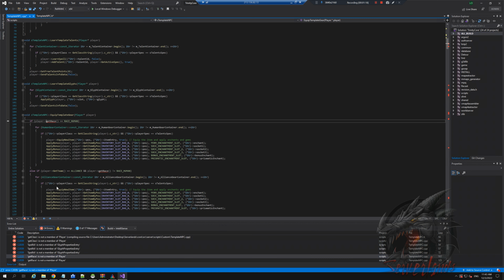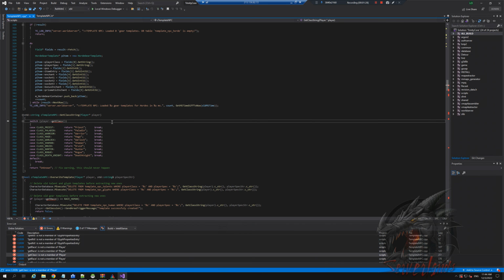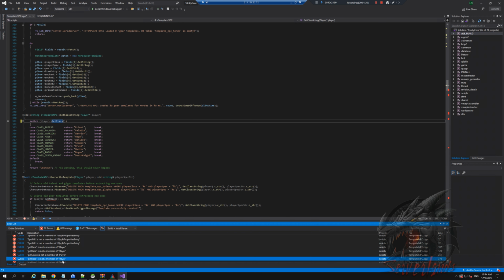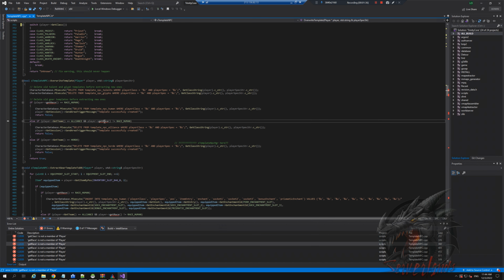Then we have get race, same with get class, capital G, and here again capital G, capital G. Yeah, it goes through all over the script. So let's just find a quick way to do that.